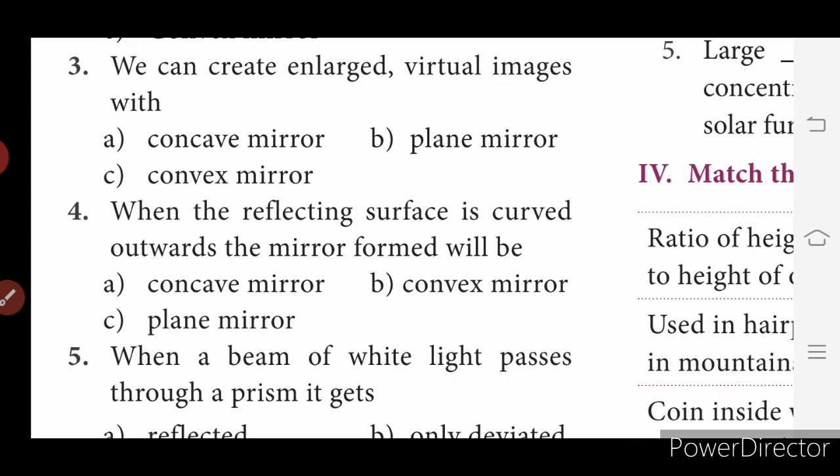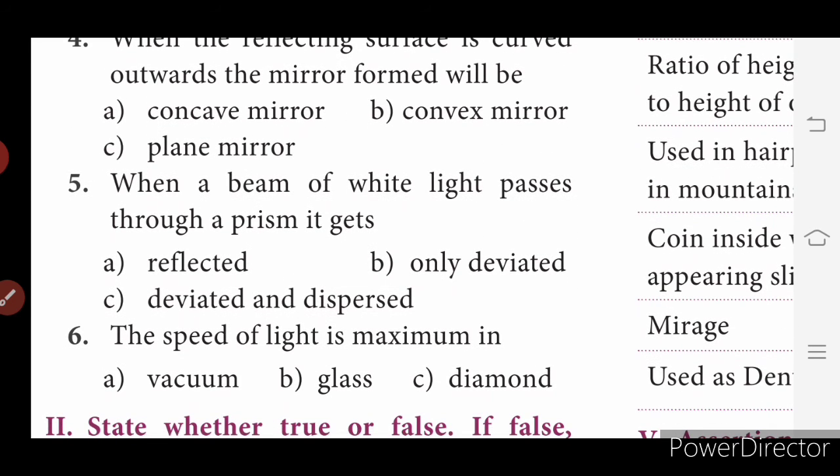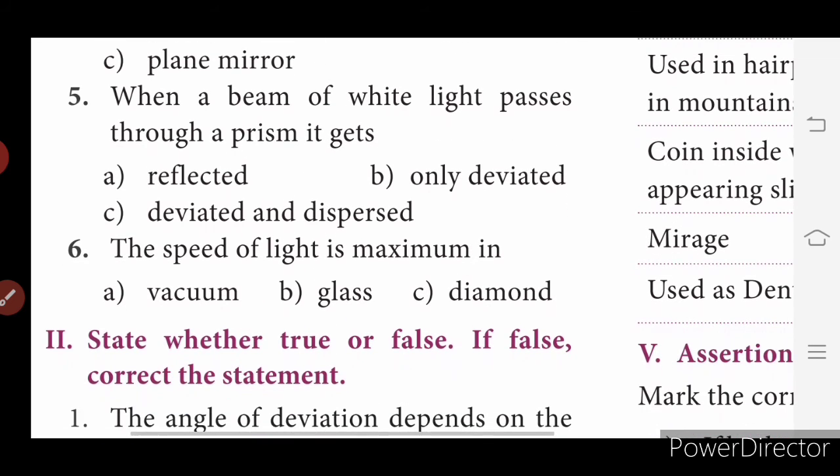Then fifth one, when a beam of light is passed through a prism, it gets reflected, only deviated, or deviated and dispersed? The answer is deviated and dispersed. When a beam of light passes through a prism, it gets deviated and dispersed. The sixth one, the speed of light is maximum in vacuum, glass or diamond. The speed of light is maximum in vacuum.